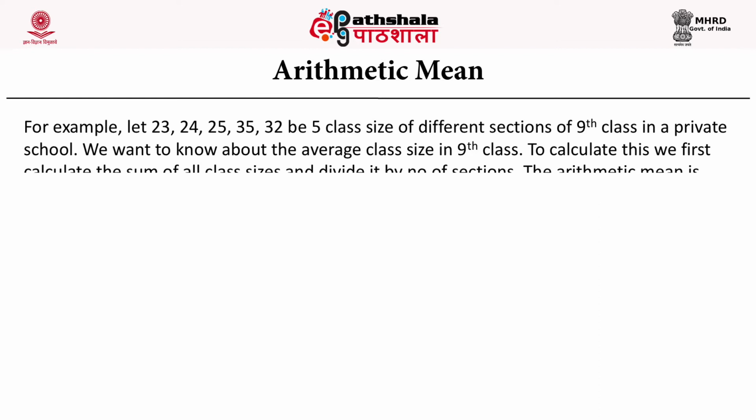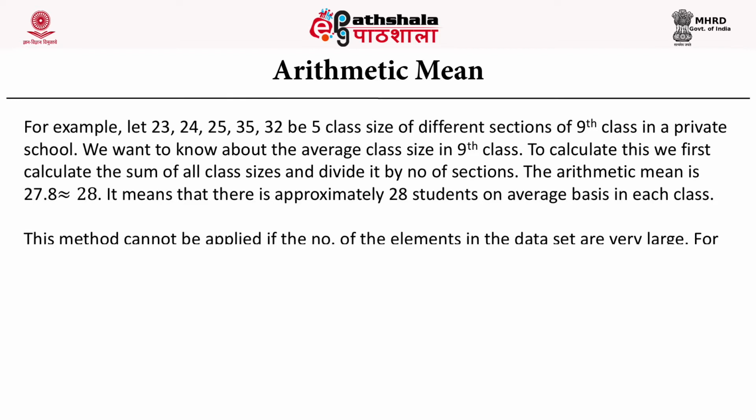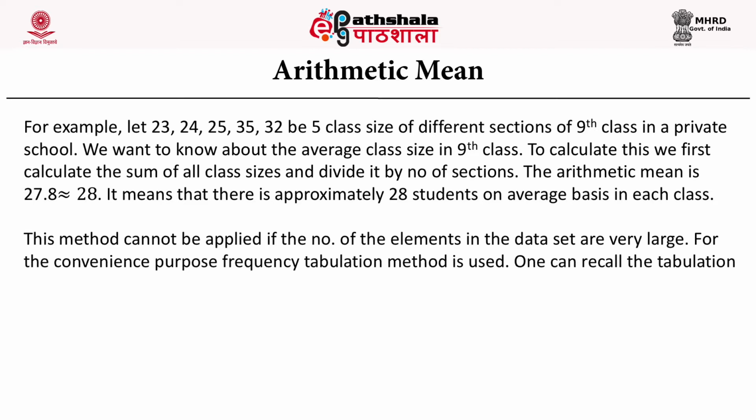For example, let 23, 24, 25, 35, 32 be the class sizes of five different sections of 9th class in a private school, and we are interested in finding out the average class size in 9th class. To calculate this, we first calculate the sum of all the class sizes and divide it by the number of sections. The arithmetic mean is 27.8. It means that there are approximately 28 students on average in each class.